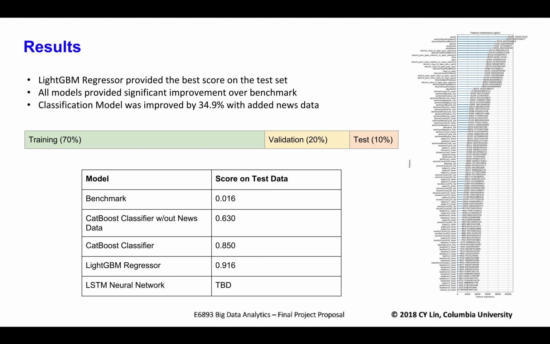So the big takeaways from these results are that 1, the LightGBM regressor provided the best score on the test set. 2, all models provided significant improvement over the benchmark score. And 3, we saw a 34.9% improvement when news data was added to the classification model. We believe that from this data, we can conclude that past stock performance can be a good predictor of future performance, but the addition of sentiment analysis, news stories, and headlines can create an even stronger predictor.